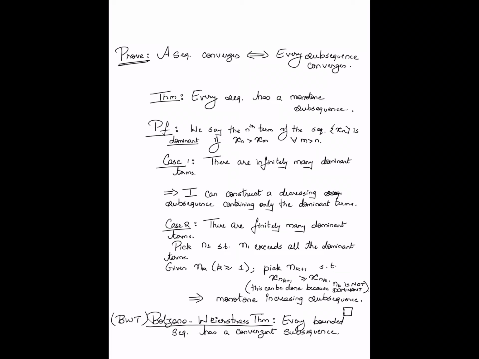Now, obviously, every bounded sequence is not necessarily convergent by itself, but every bounded sequence is guaranteed to have a convergent subsequence. And why does this follow? It's a trivial consequence, a corollary really, of the previous result that we have just proved. Since every sequence has a monotone subsequence, it follows that every bounded sequence has a bounded monotone subsequence. And since bounded monotone sequences are necessarily convergent, that subsequence will also be convergent.